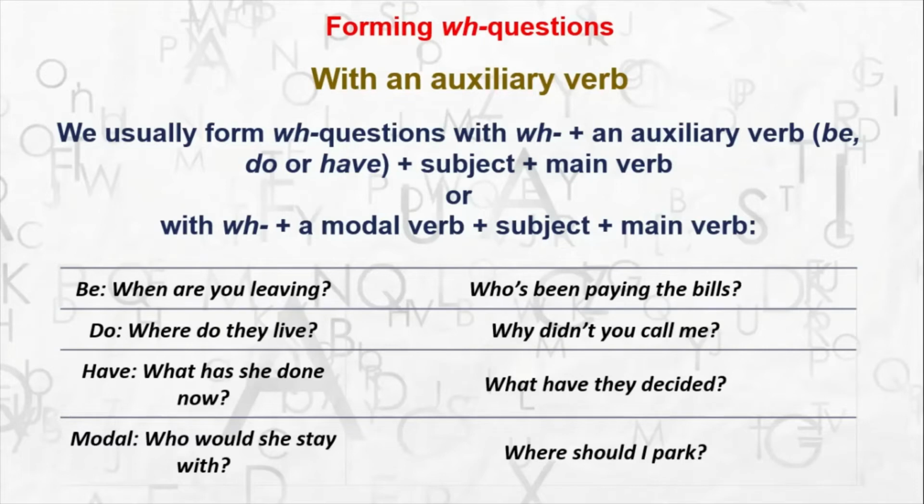Okay, then where do you live? Why didn't you call me? So the do and didn't are positive and negative. One is positive, the do is positive, the didn't is negative. Has and have are again different forms of the same word.